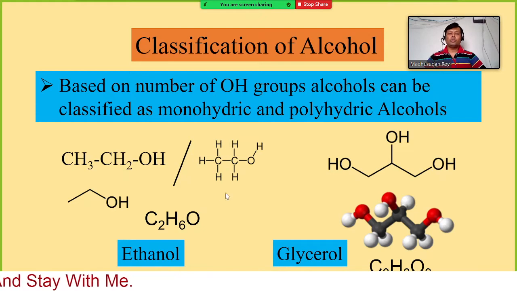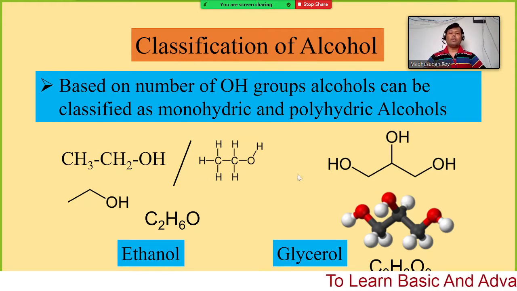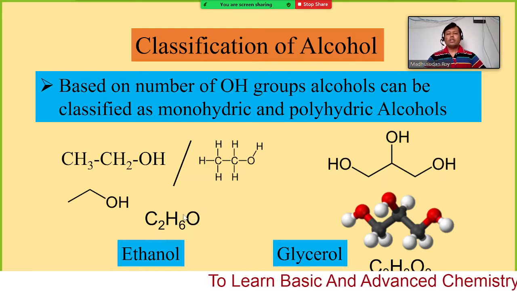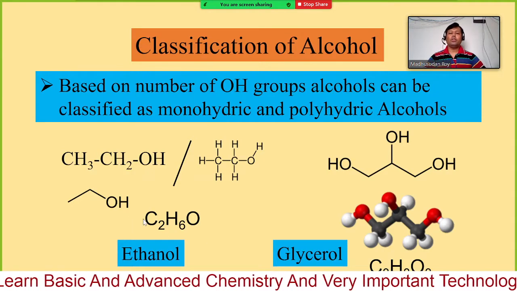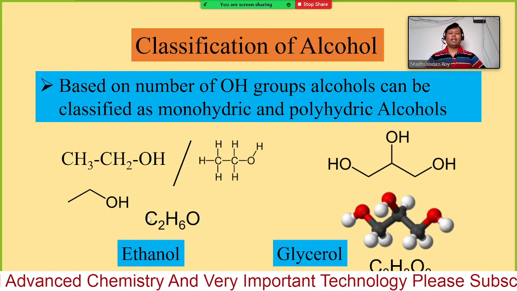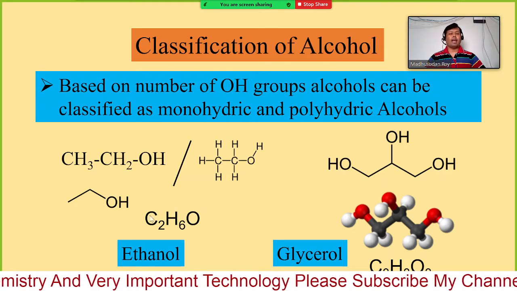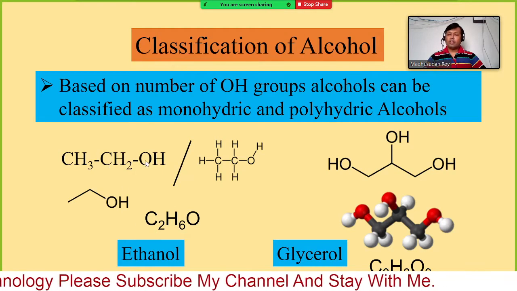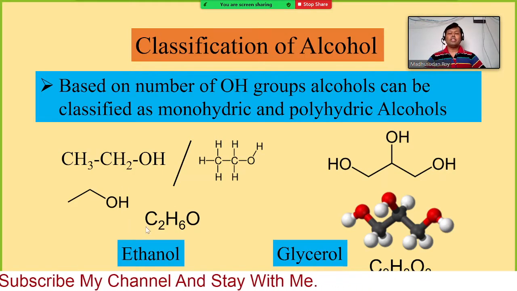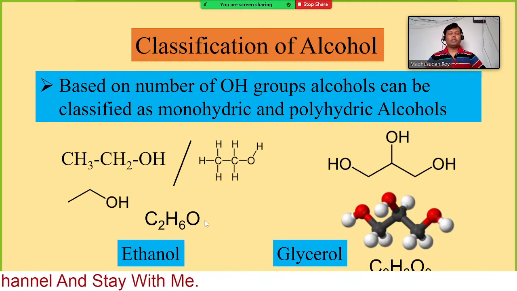Sometimes we may need to use these types of structure if we need to show the mechanism or any other thing. Or sometimes, to simplify, we can use these types of configuration also. But in that case it is very difficult to understand what types of functional group it may have. We can write it this way, or even write CH3OCH3. So that becomes an ether. This is our alcohol, but this is the formula.